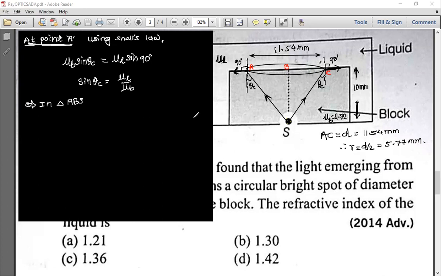So here, this angle will be what? See, as this angle is theta C, then this angle is also how much? This angle theta C only. Yes or no? Clear? Agree with me? Right. Now in triangle ABS,